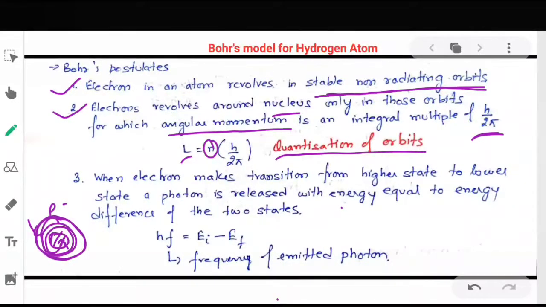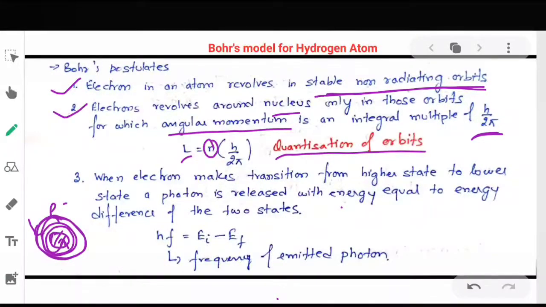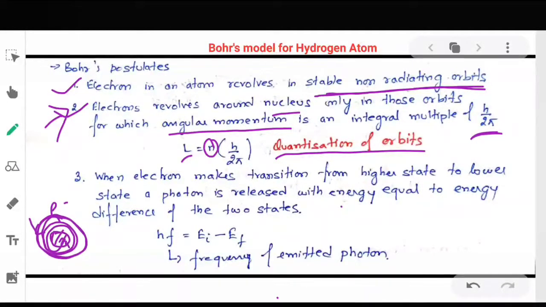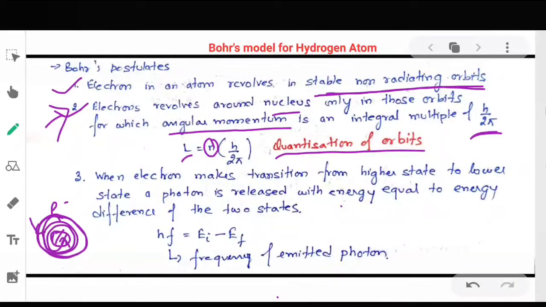So if in an exam it is asked what do you mean by quantization of orbits, then you are supposed to write this second postulate. Angular momentum is quantized, that means angular momentum will be an integral multiple of h by twice pi, where h is the Planck's constant.